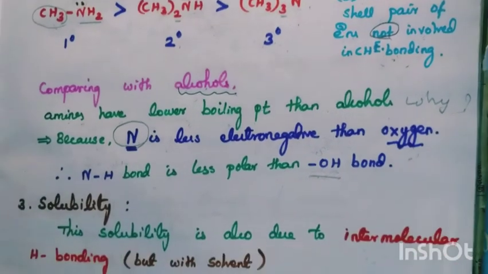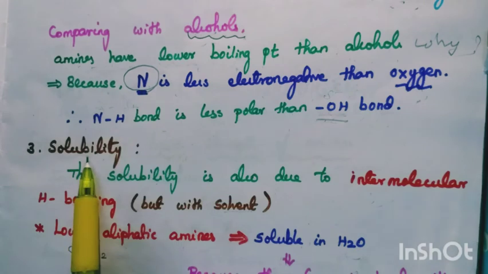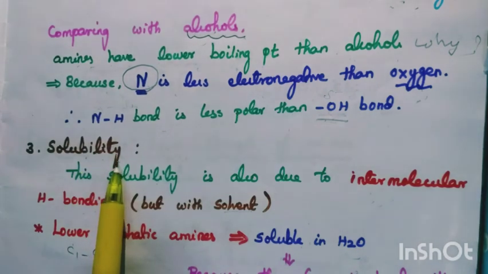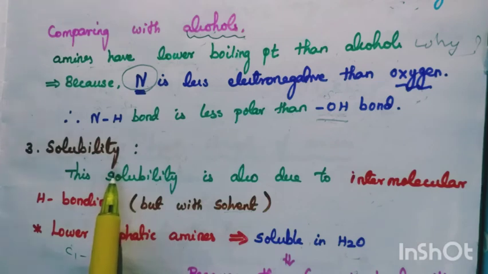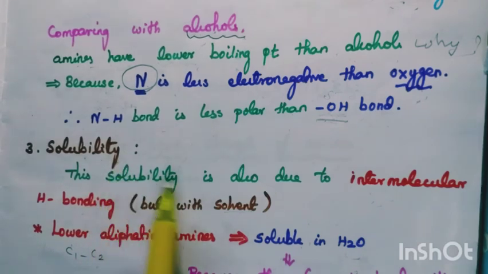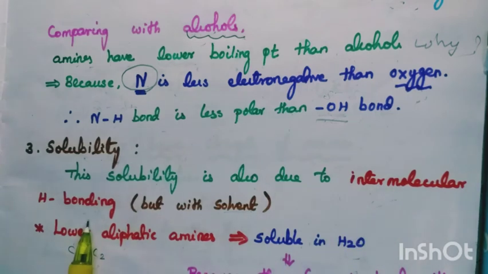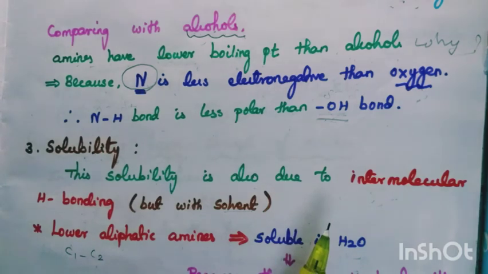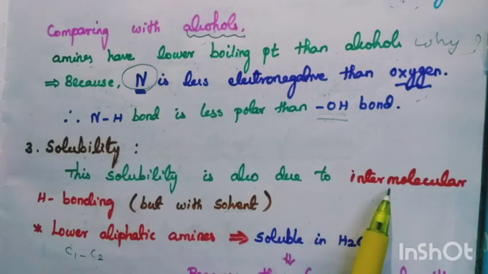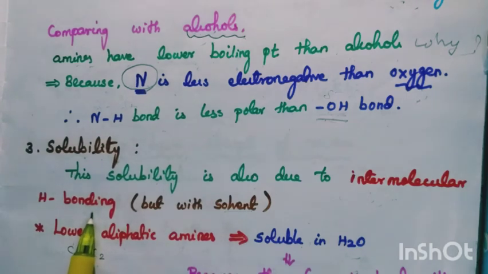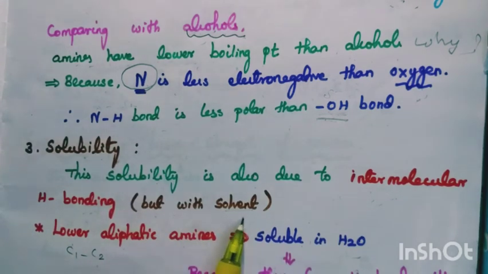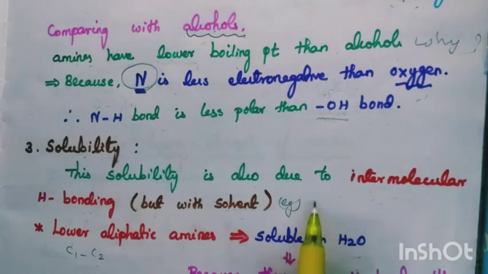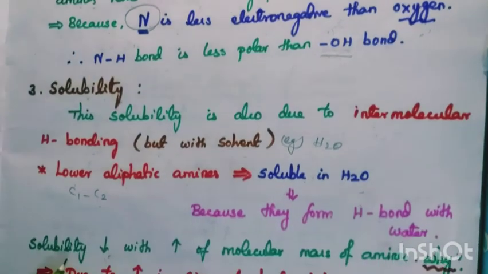Now we are going to see the solubility. Solubility is due to intermolecular hydrogen bonding, here between a compound or functional group and water. So the same answer you write for a compound with a high boiling point applies to a compound with high solubility. But here, the hydrogen bonding is with the solvent, for example water.